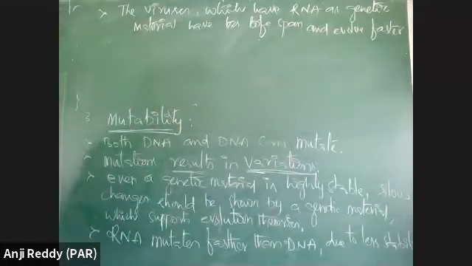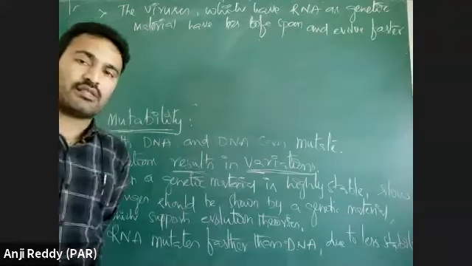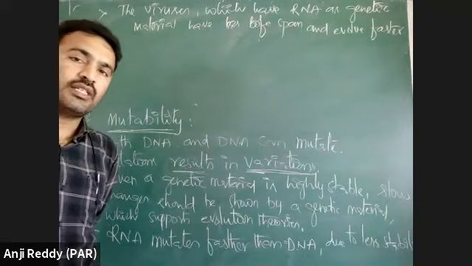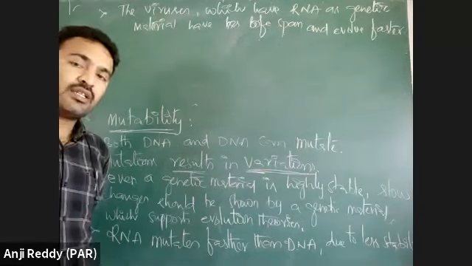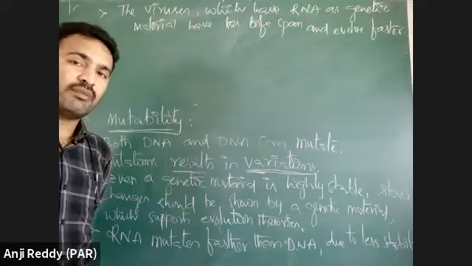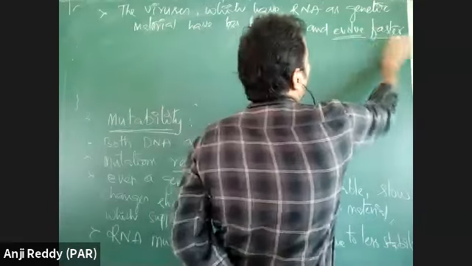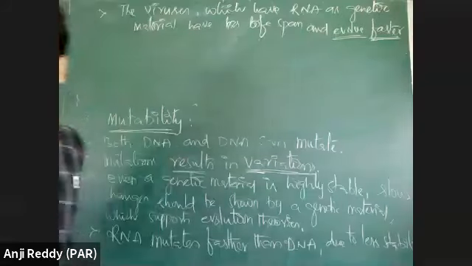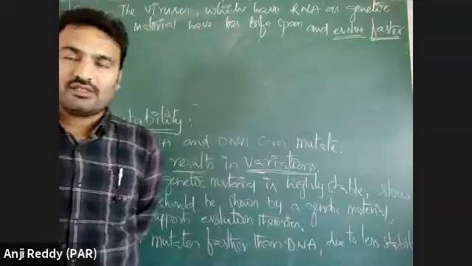If you take two viruses, one virus has RNA as genetic material, another virus has DNA as genetic material. If we compare them, the virus which has RNA as genetic material will mutate very fast and can evolve much faster than the virus which has DNA. What is the important thing I need to discuss with you?